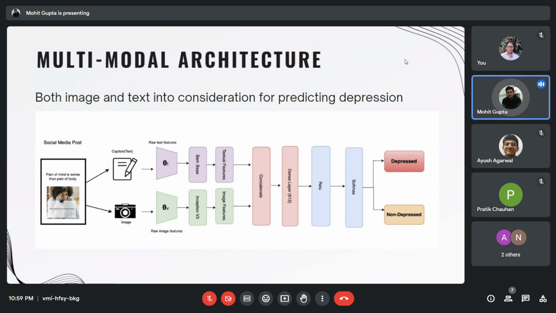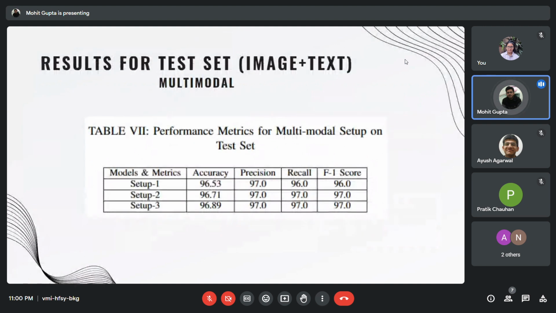So for this, we have experimented on three different setups of models. First one is ResNet 50 plus DistilBERT. Second one is VGG 16 plus DistilBERT. Third one is Inception V3 plus BERT. So out of these three combinations, all of them work very well to understand the context between image and text. But Inception V3 and BERT outperforms all the other setups with 96.89 percent, as you can see from the results.